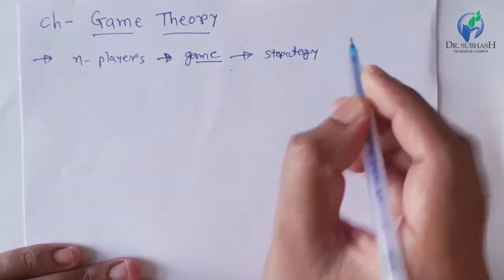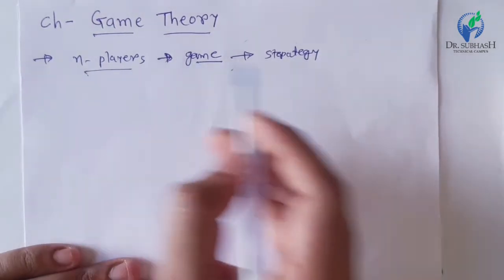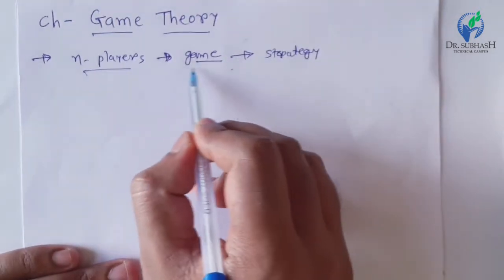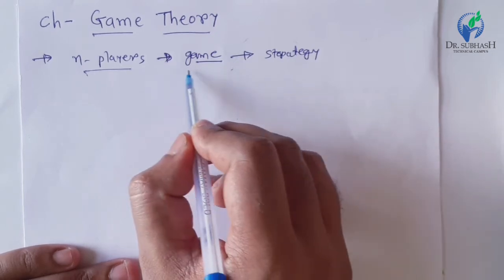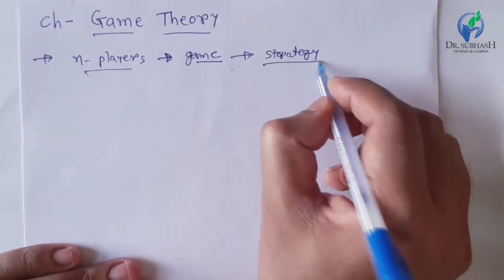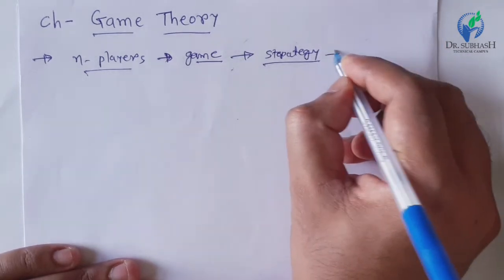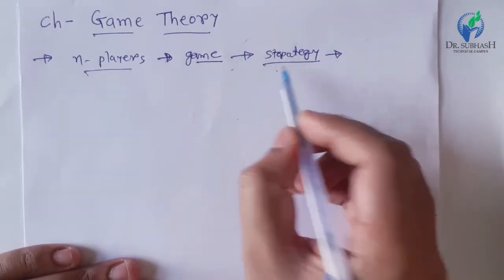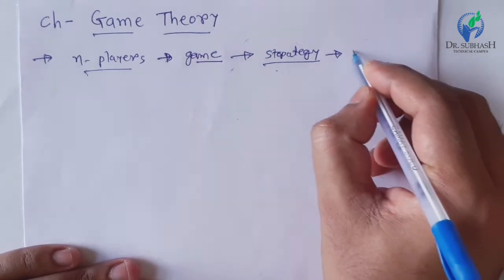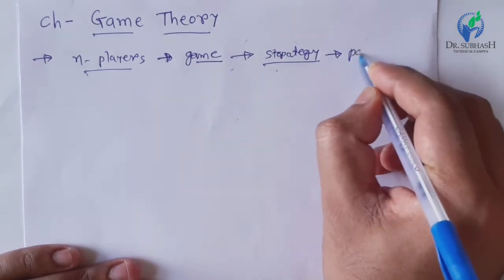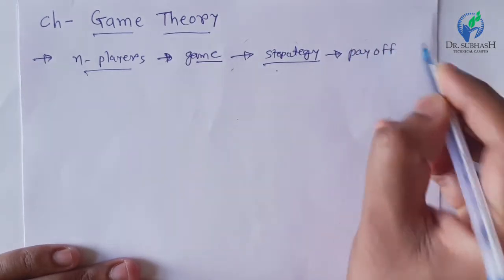So when n players have a conflict in a particular situation, it is called a game, with proper strategies or courses of action, and for those strategies they always have some gain or loss, which is called the payoff for that game.